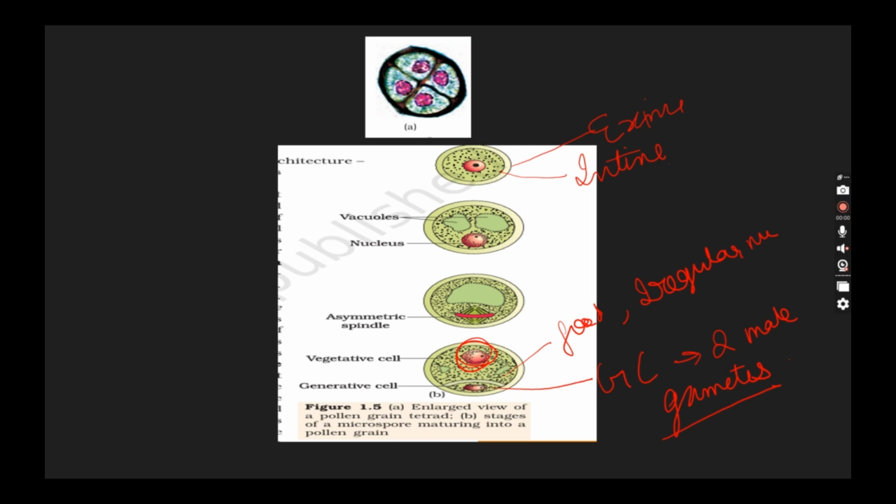Now as we saw in the picture, generative cell is small and floats in the cytoplasm of the vegetative cell and it is spindle shaped. Basically you can see spindle shape here. Muscular cells are also shaped like that, if you have studied 11th class properly, you might remember. It is also spindle shaped, like this. So remember like that. So this is what the actual microsporogenesis looks like.